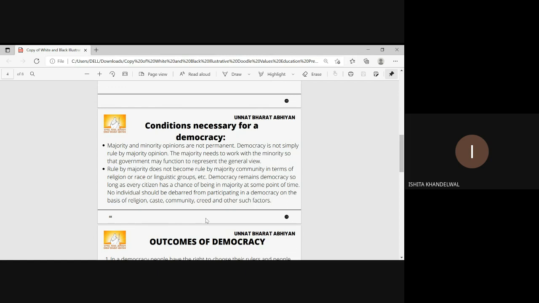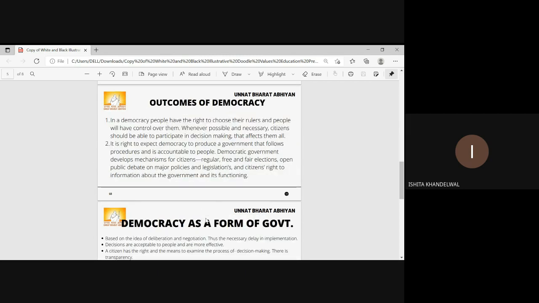Democracy remains democracy so long as every citizen has a chance to represent himself and has the right to vote and choose their own candidate. There is no discrimination on the basis of caste, religion, community, or any other factor which can stop a citizen from exercising his or her right.